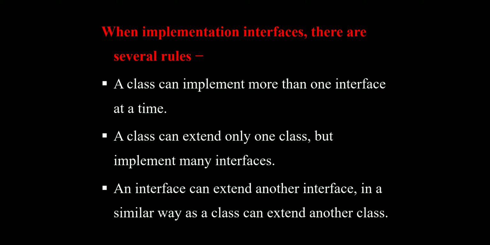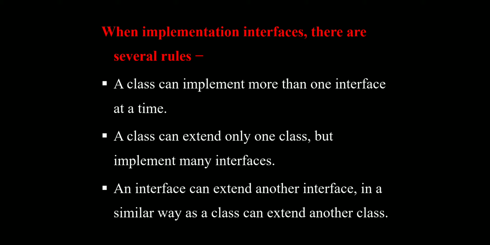And an interface can extend another interface, in a similar way that a class can extend another class. It means one interface can extend another interface also. A class extends only one class but implements many interfaces, and one interface can extend another interface, similar to a class extending another class.